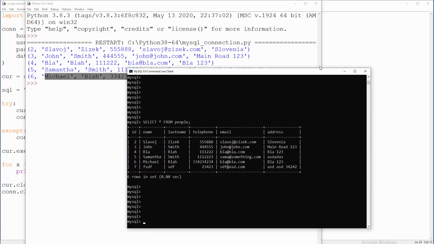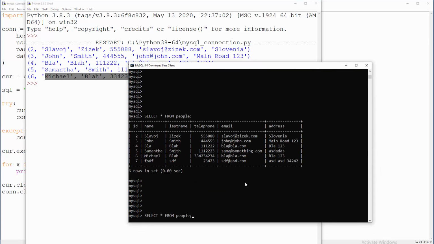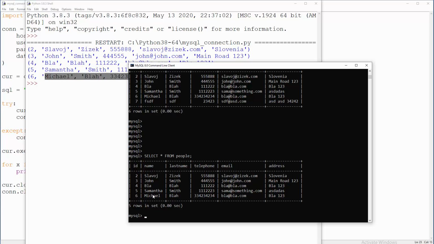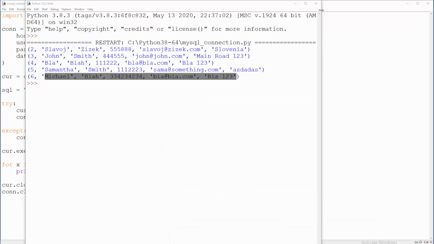Okay, so do we have it in reality in our table? Right, so row 7 is removed. So what is next? Well, can we pair name, let's say, and email? Let's test that.